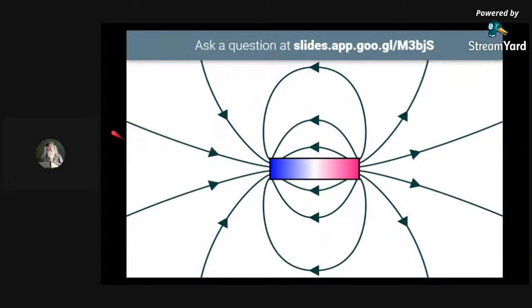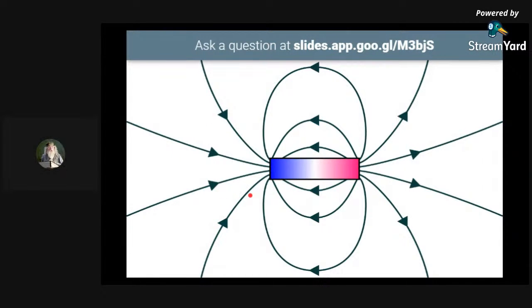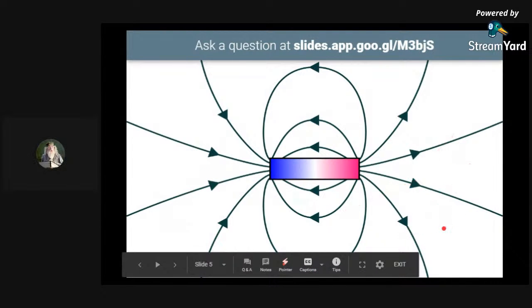These lines that you can see are termed magnetic field lines, and the lines going through this full portion are termed a magnetic field, because the power of magnetism, or the power of that magnet, covers this whole part.